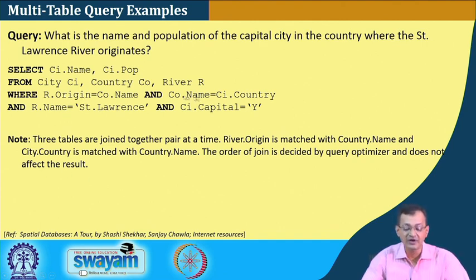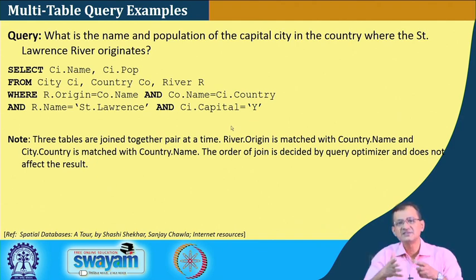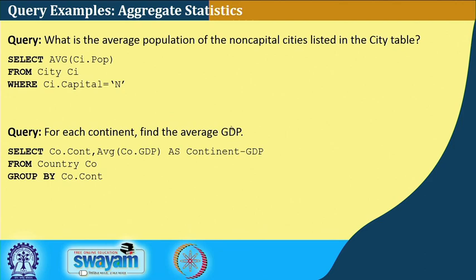Whether I do this one first or this one first, the sequence does not affect the result, right. But as such I am not using any special property, like any geometry property, and other types of queries which have multiple tables to join. And we can have aggregate statistics queries, where the average population of a non-capital listed in the city table or something like that.